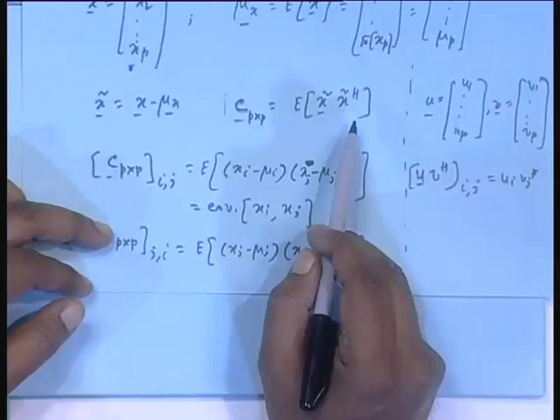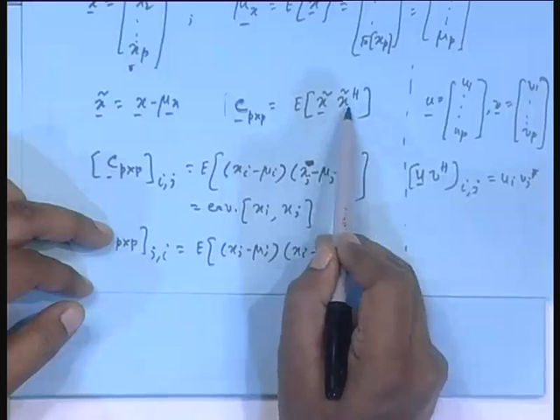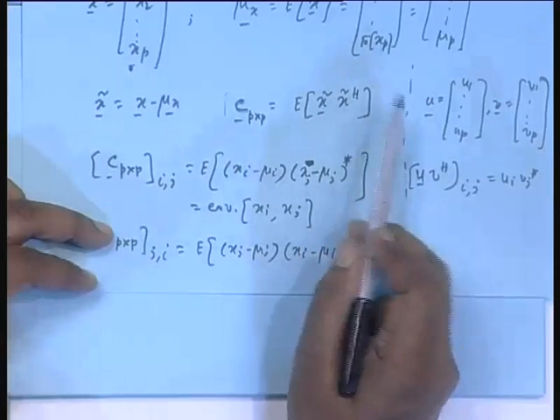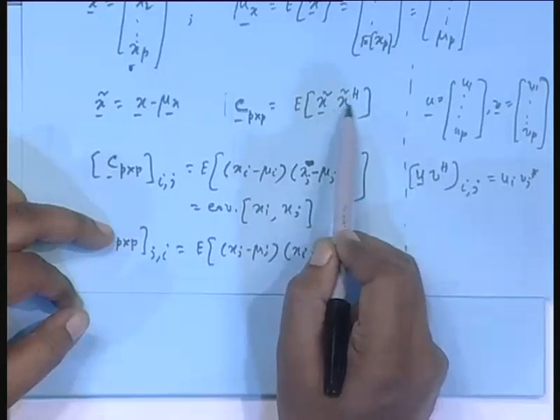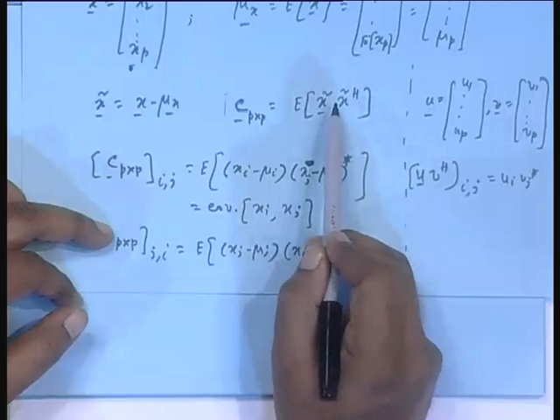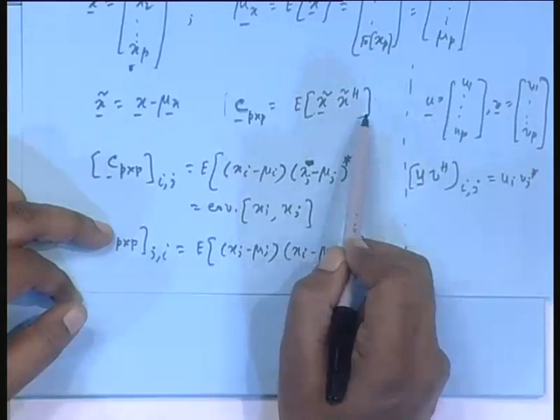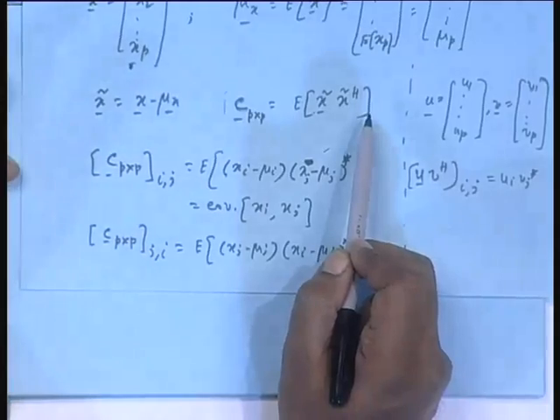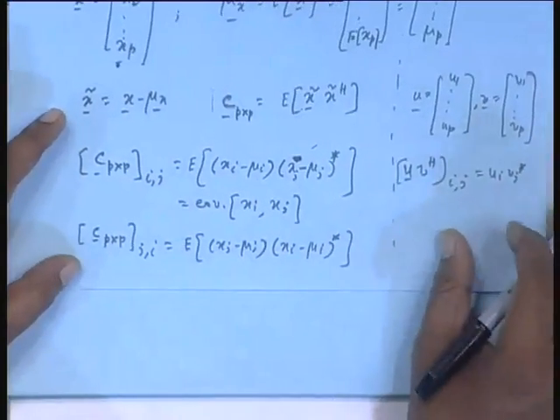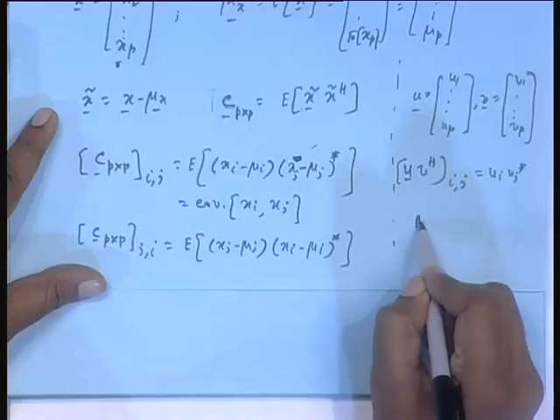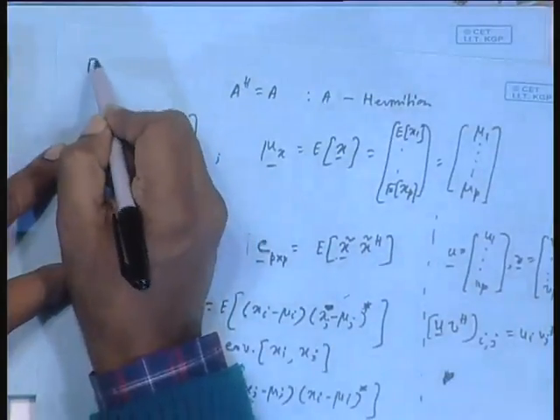If you do that, if you take the Hermitian of this product x tilde and x tilde Hermitian, the second term comes first, Hermitian and Hermitian cancel, so you get back x tilde, and the first term goes second with Hermitian, x tilde Hermitian, which gets back the same thing. That proves that it is Hermitian. Okay. And if mu x, if you take only this vector,